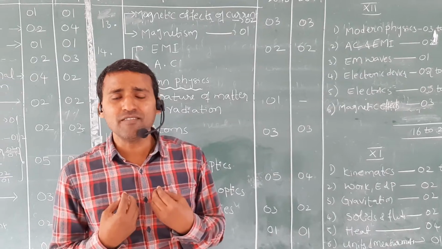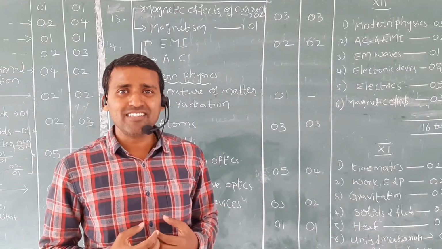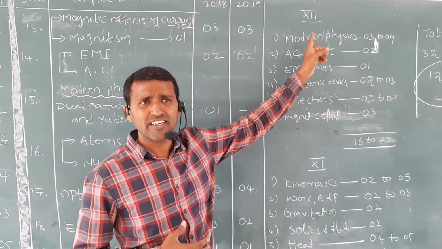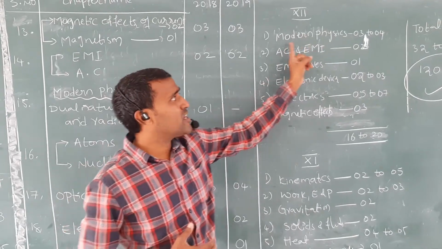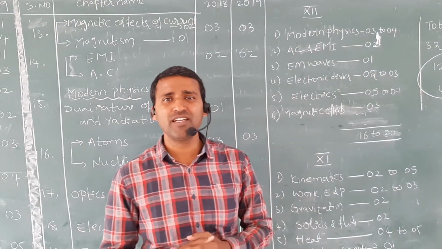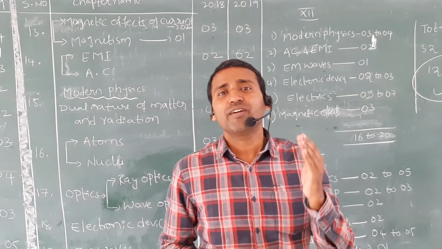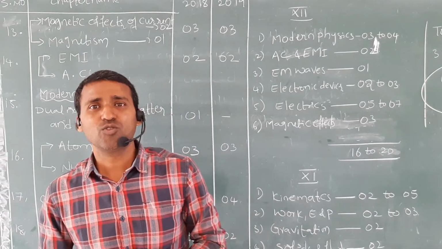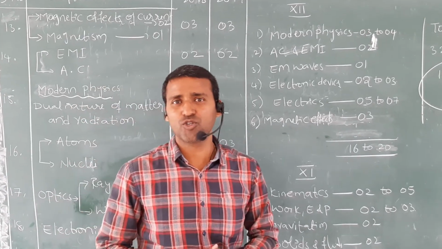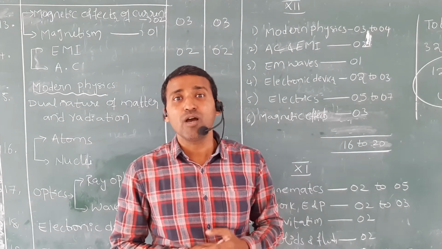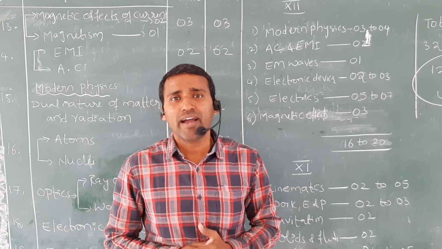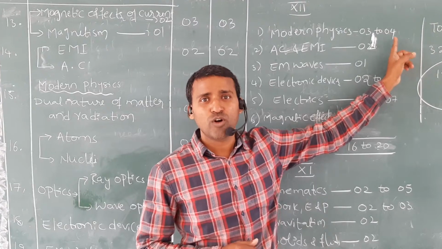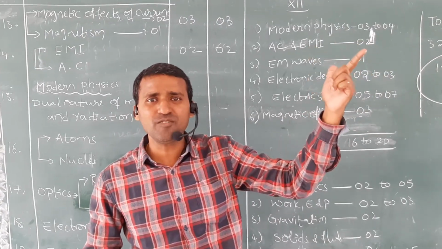But according to my suggestion, if you practice these chapters, for example, I have selected the plus 2 chapters. First one, modern physics. I am taking modern physics first because it is easy for everyone, since chemistry is involved in this chapter, so students feel it is somewhat better. From modern physics, every time they give minimum 3 questions, maximum 4 questions. Modern physics means dual nature of matter, atoms and nuclei.